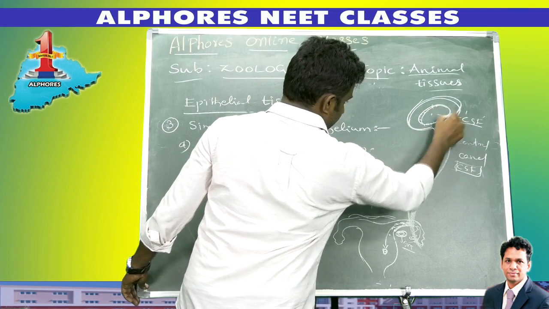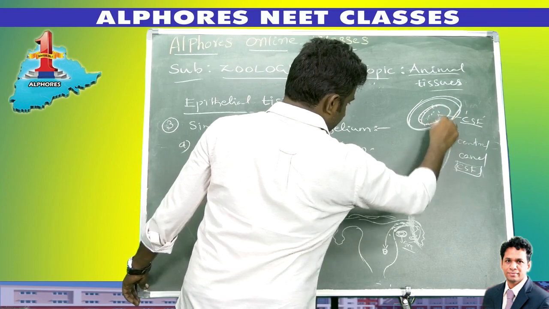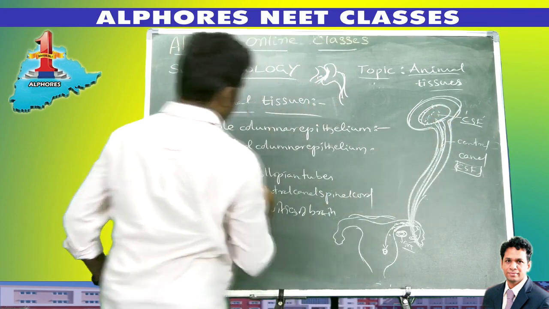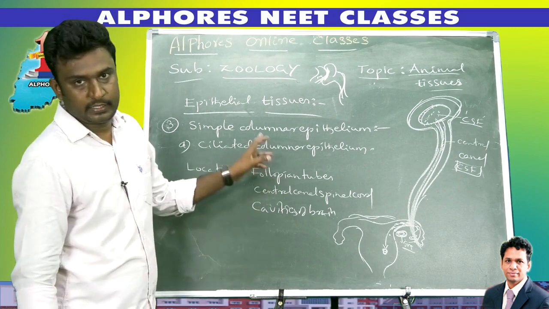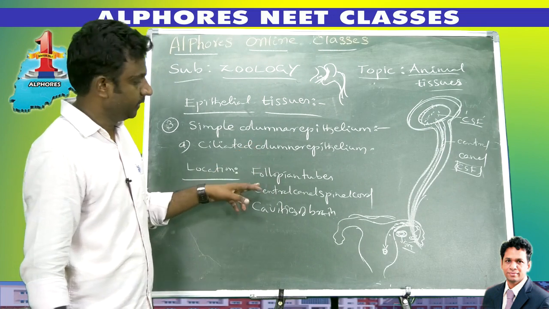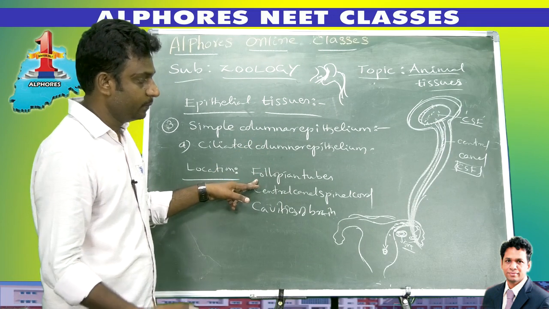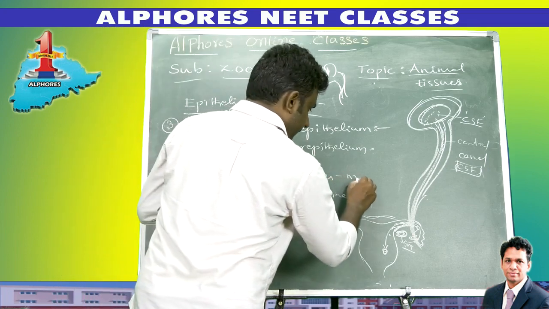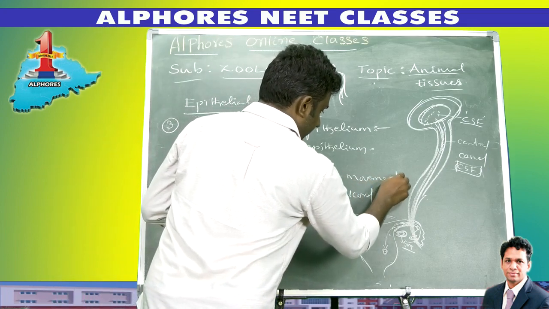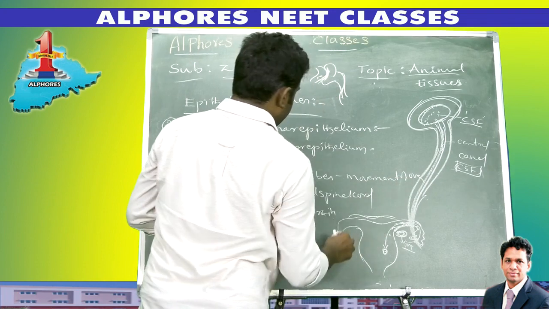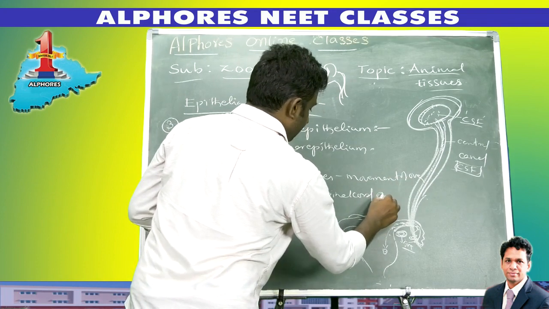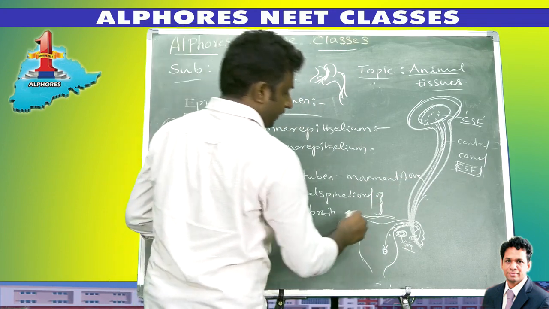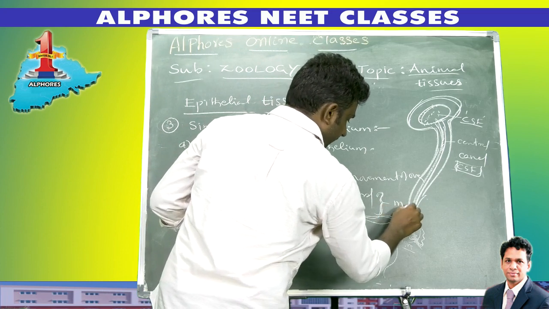For the movement of the cerebrospinal fluid, ciliated columnar epithelial cells are required. Locations: fallopian tubes for the movement of ova, then the central canal of the spinal cord and cavities of the brain, useful for the movement of